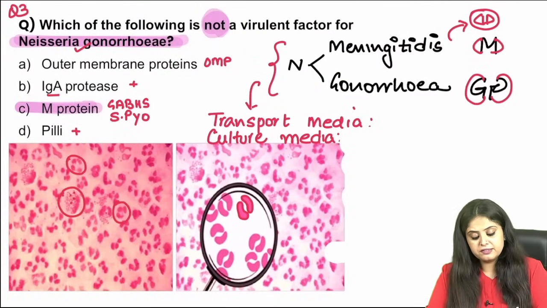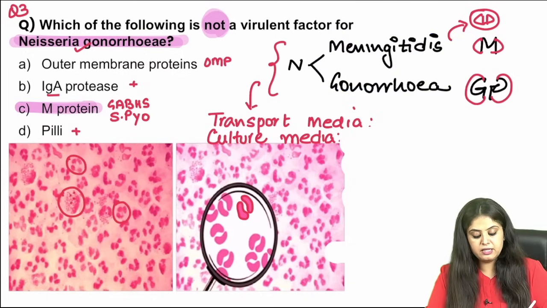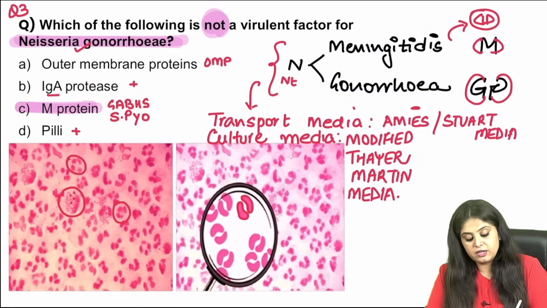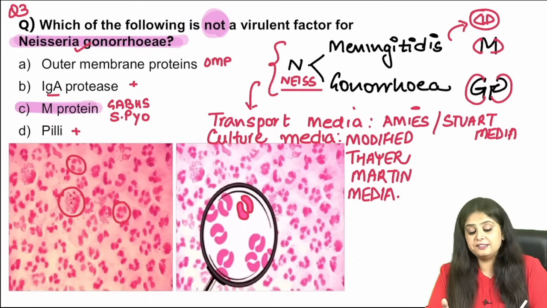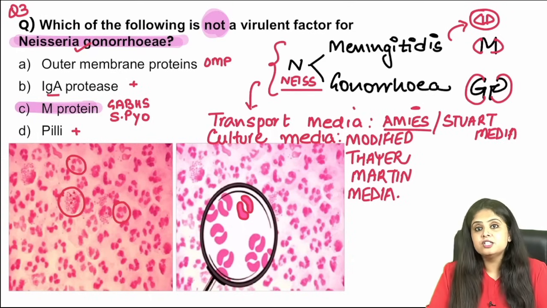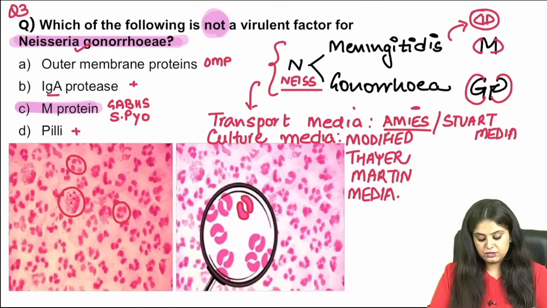When they're talking about Neisseria meningitidis or gonorrhea, the transport media for both is going to be Amies media or Stuart's media. Another way of learning it, which we had done: for Neisseria, 'nice', it is going to be Amies. So transport media is Amies media, whereas the culture media for growth is the modified Thayer-Martin medium. So question 3 is also done.